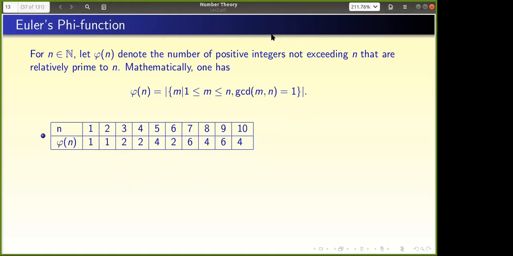So for all primes, infinitely many numbers, you have given the answer. Let us write that: if p is a prime number, phi of p equals p minus 1.